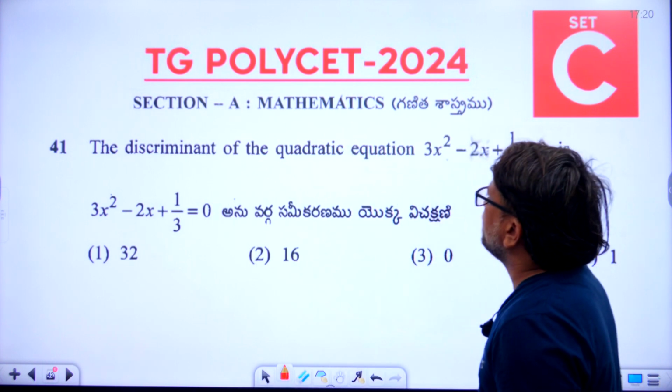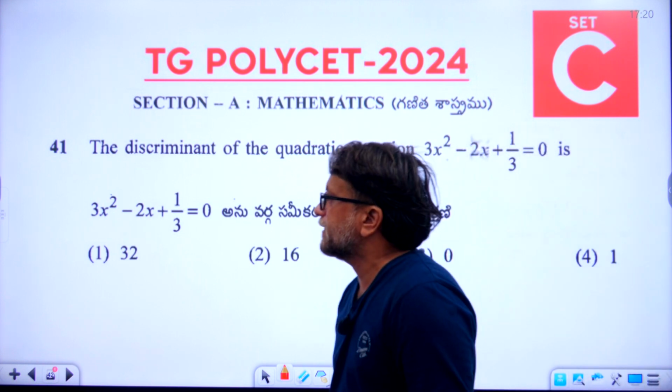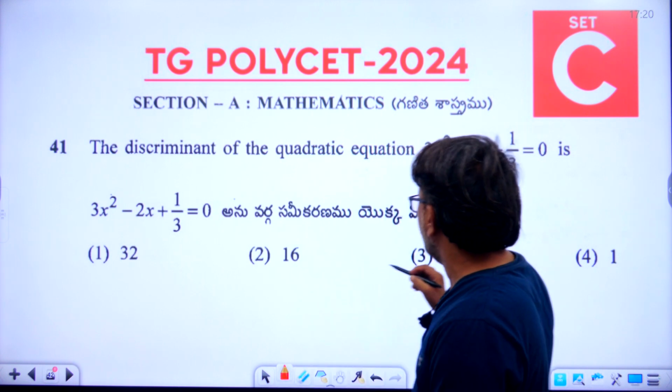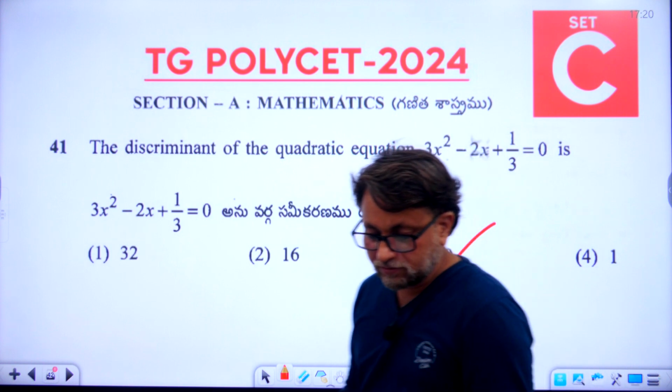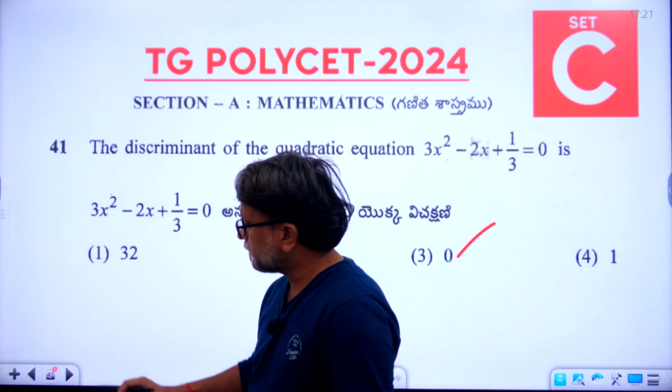The discriminant of the quadratic equation 3x square minus 2x plus 1 by 3 is equal to 0 is. So for the 41st question, the right answer is the third option, 0 is the right answer. Now let's go to the 42nd.